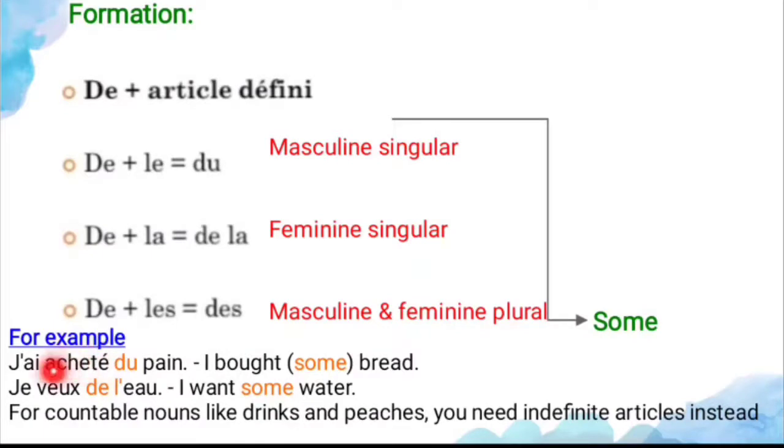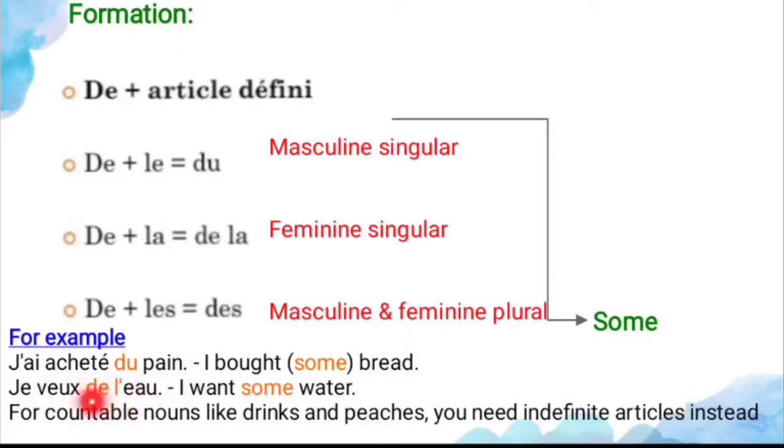And see the example: j'achète du pain. Pain means what? That is bread. So I bought some bread. So pain is a masculine noun. For the masculine noun you have to use du. And the second one is je veux de l'eau. So I want some water. Here the noun is eau, water, but it begins with a vowel, so you have to use de l'apostrophe.